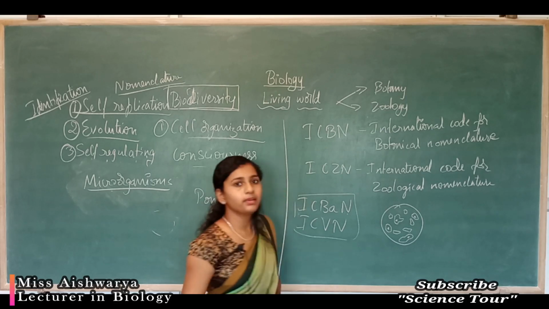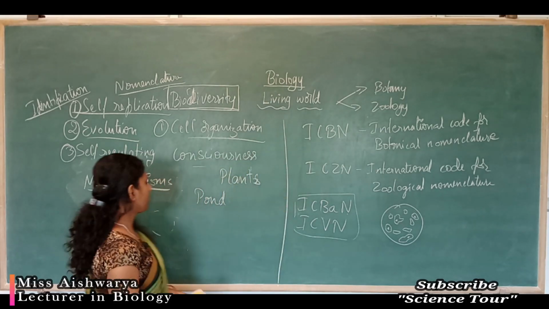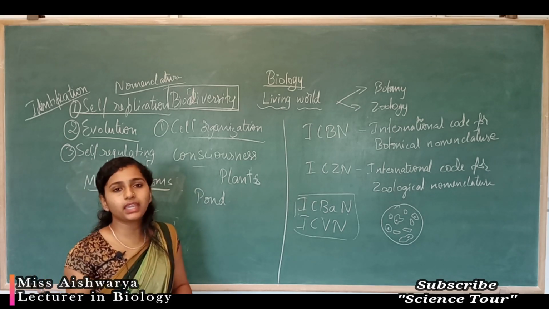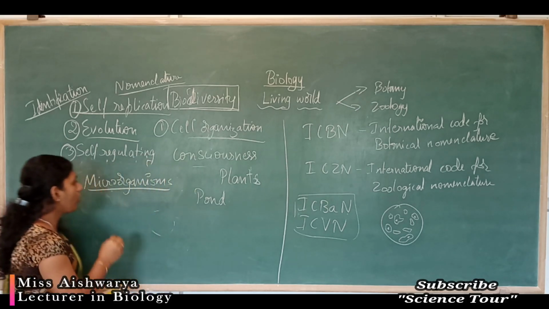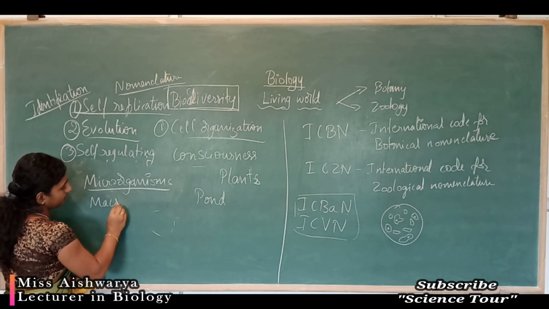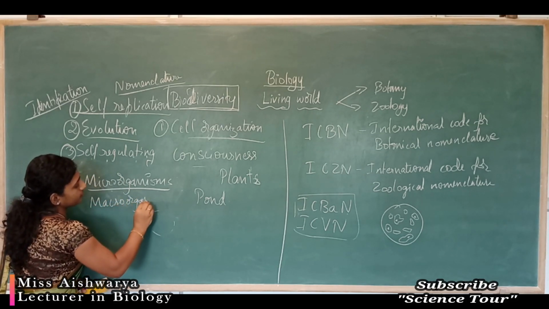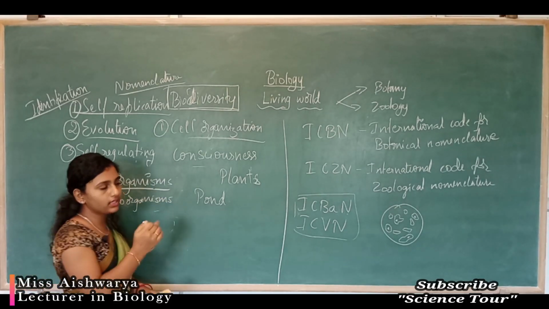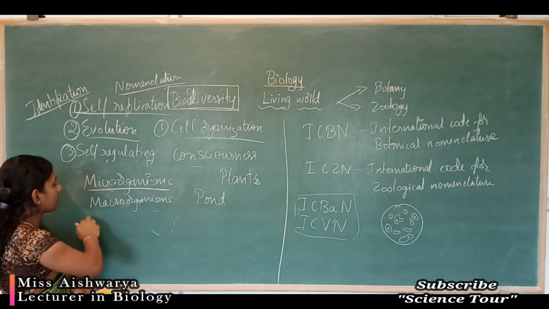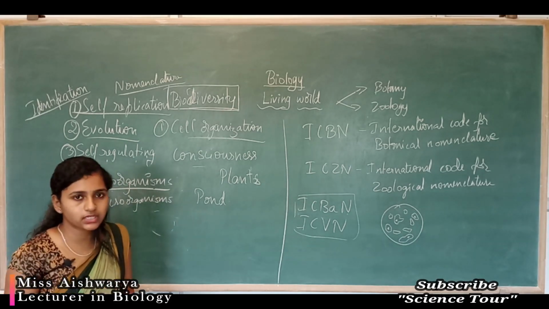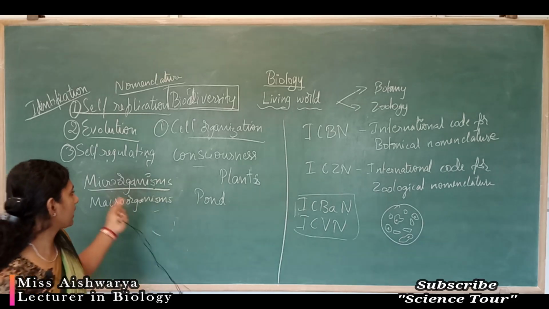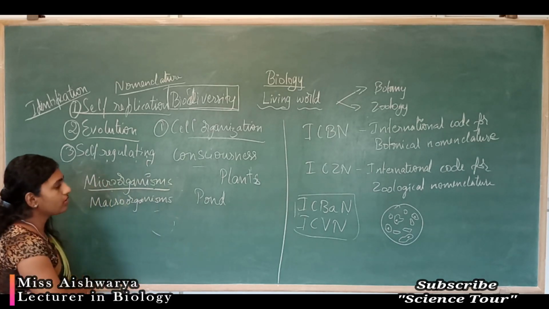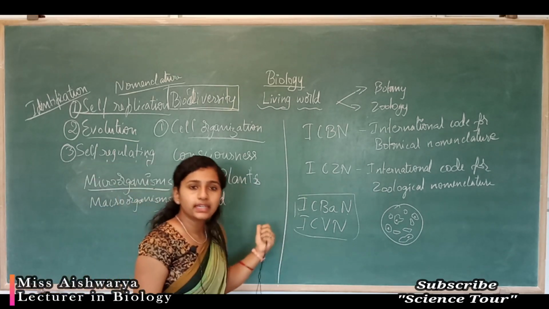So these are microscopic organisms. The organisms which we can see by our naked eye we call macroorganisms. Microorganisms are also called microbes; you will study this in next classes. Macroorganisms can be seen by the naked eye, while microorganisms can be seen only under the microscope.